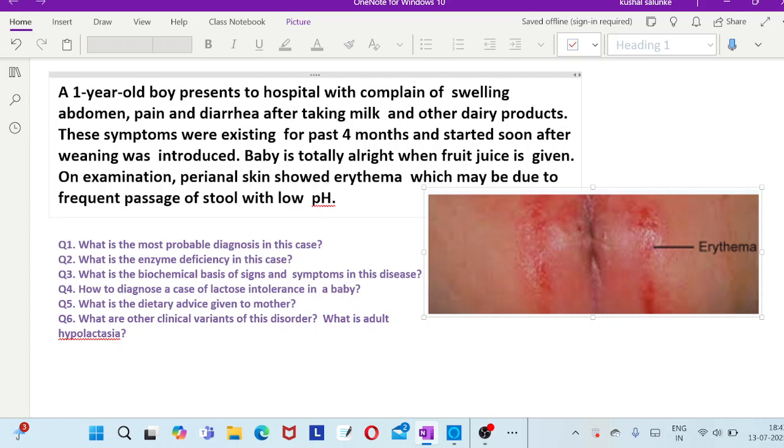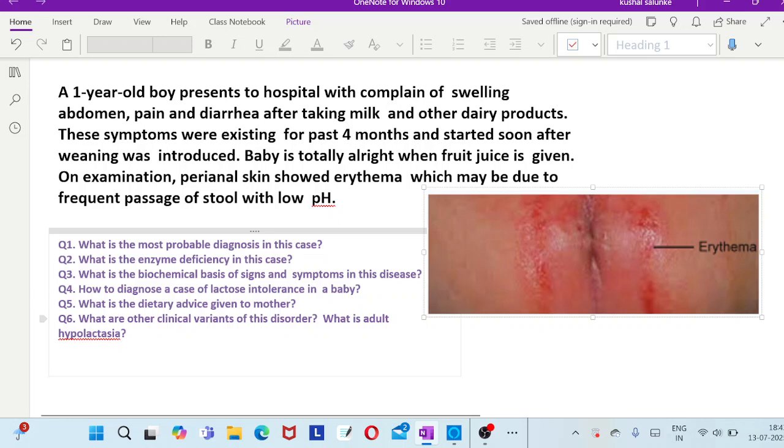Now coming to the fifth question: what dietary advice will you give to the mother? The mother is advised to give a lactose and galactose free diet to this baby till the symptoms subside. What will you do thereafter? Once the symptoms subside, will you give lactose again or what? This is the question.